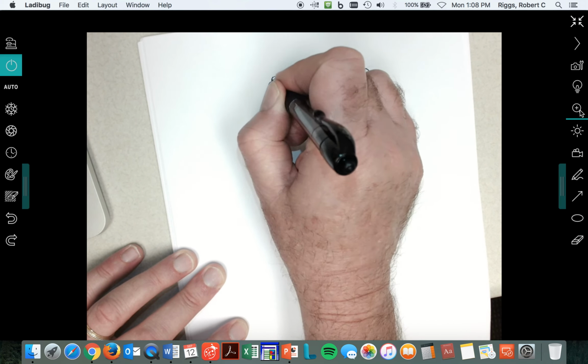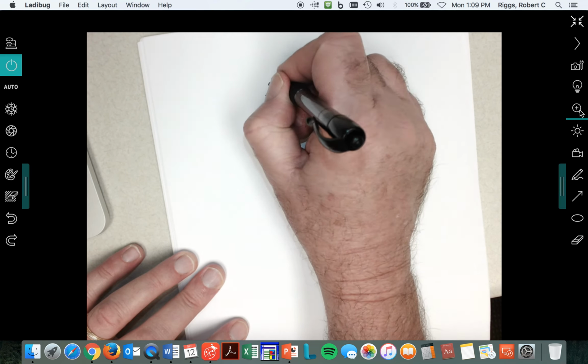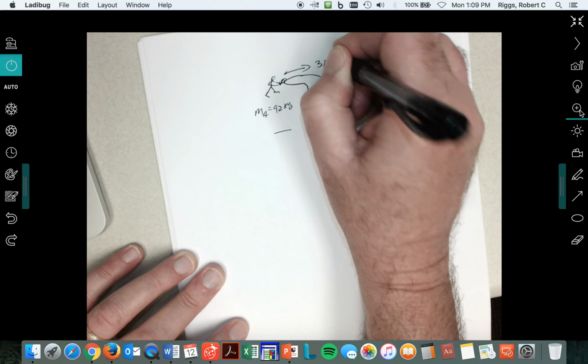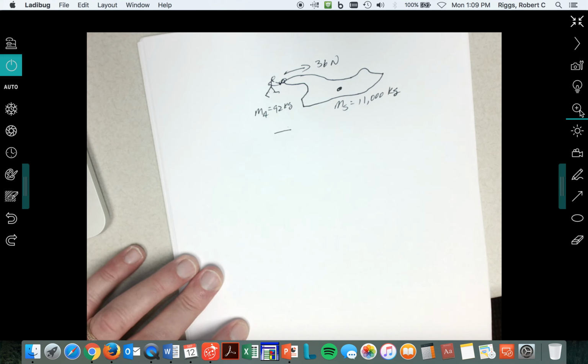The mass of this thing is 11,000 kilograms. He pushes with a force of 36 newtons. That's going to get that thing to move. It will move, not by much, but so will he.